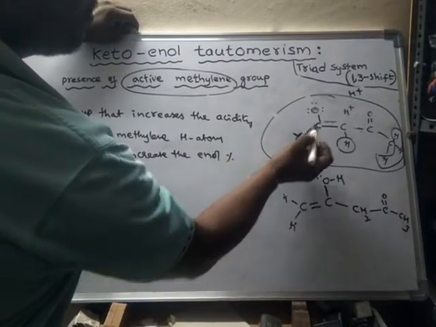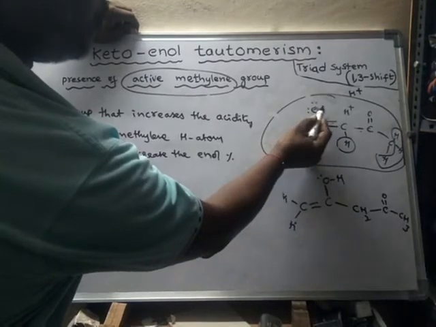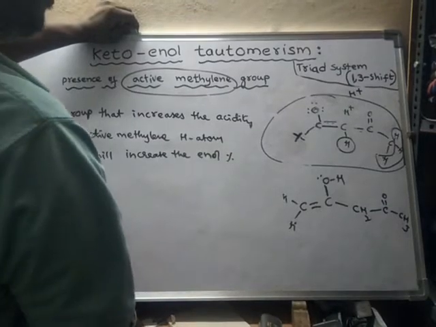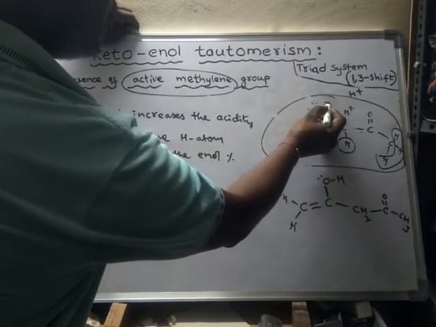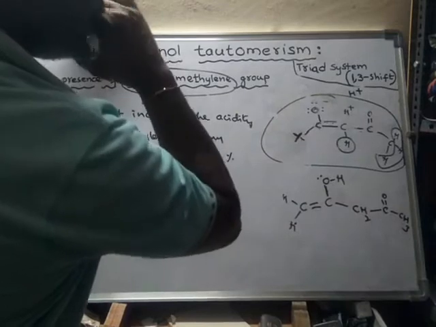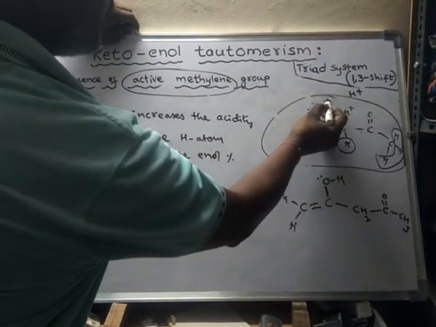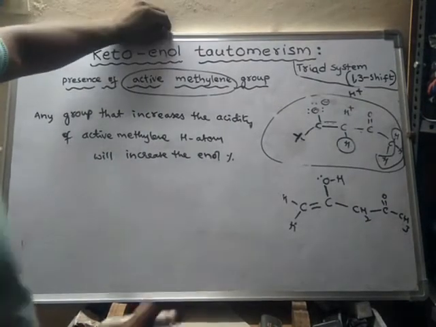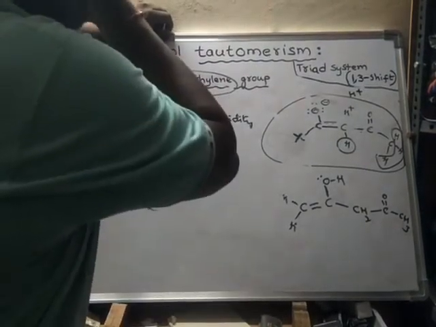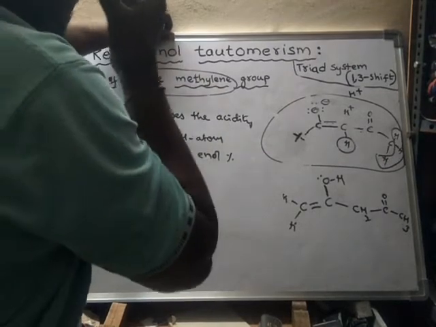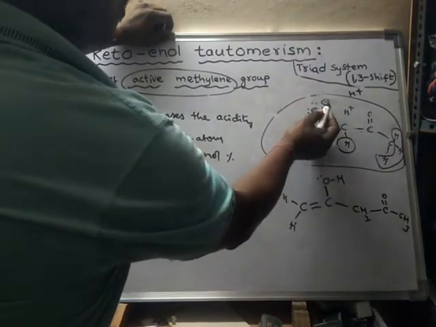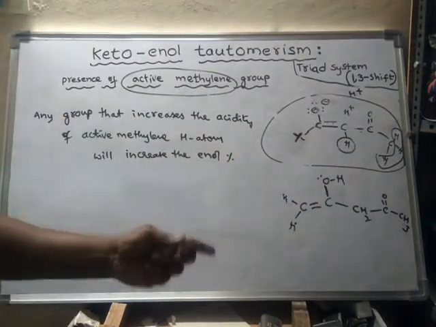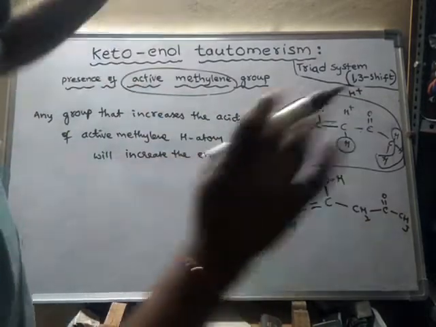So now this oxygen has 1, 2, 3, 4, 5, 6, 7, 8 electrons. That means one lone pair of electrons is in excess, so it gets a negative charge. So now this is called an enolate ion. Right, in general it will be like that.